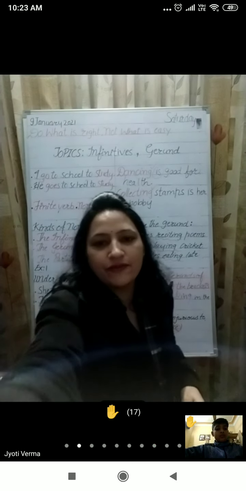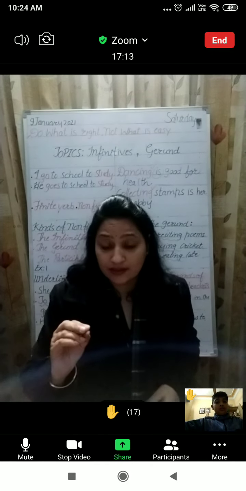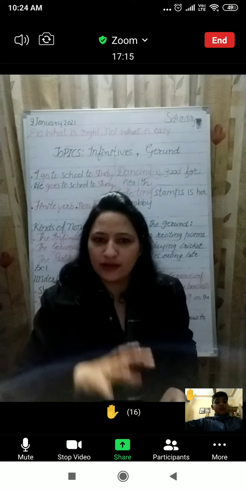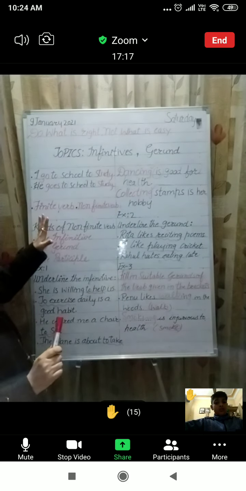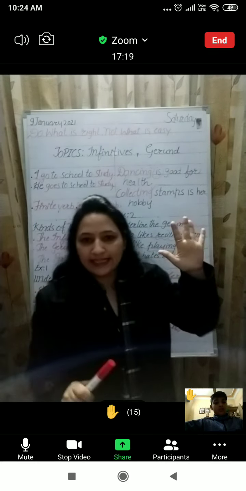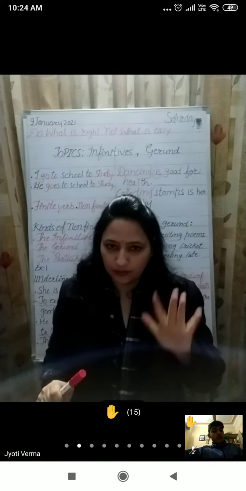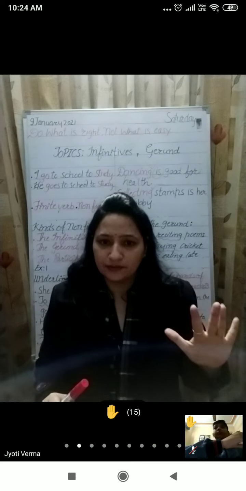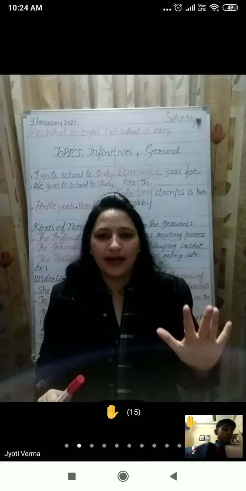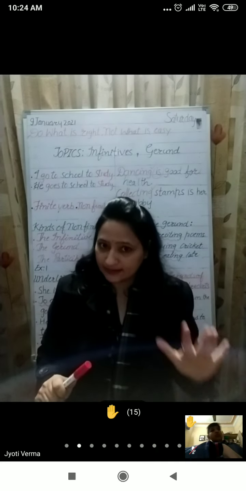Now let us recapitulate the topic first. So, what we did today, we learned about finite verbs and the non-finite verb. Finite verbs are the verbs which are limited by the number and person of the subject.